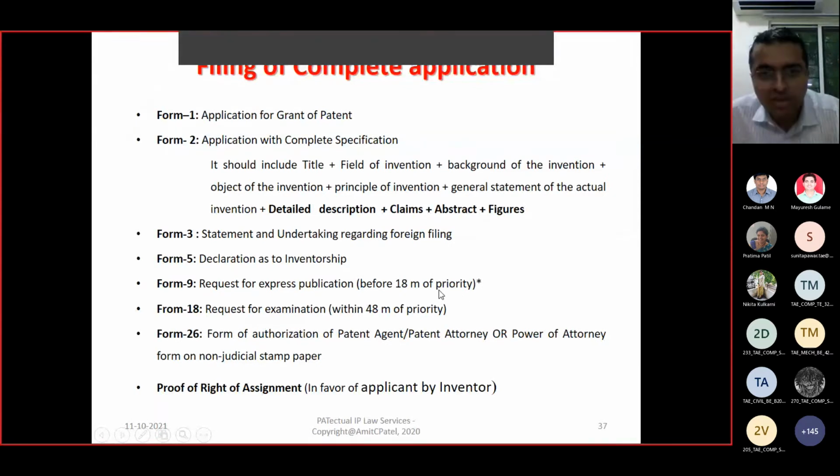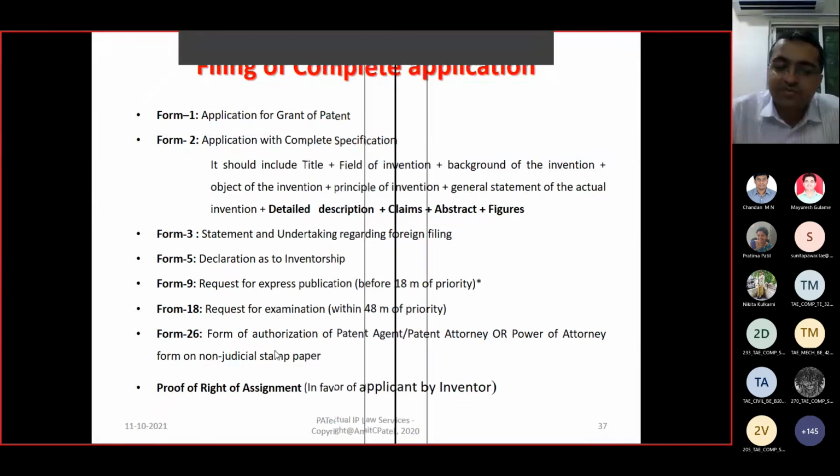If you file this, your application will be published within 1 month. If not, it will be published after 18 months. Request for examination: if you file it, the patent office will examine. If not, the patent office will not examine. Form 26 is the form of authorization of patent agent. If any other professional, a qualified patent agent, is filing on your behalf, then you have to give them a power of authority under this form 26.